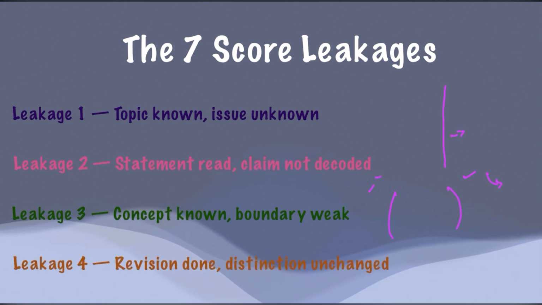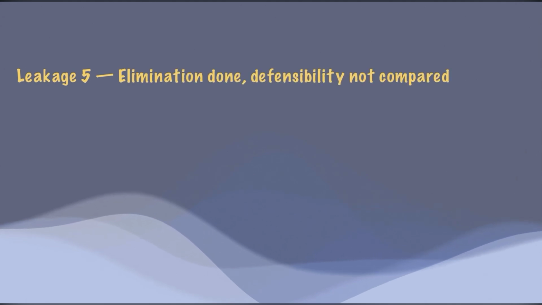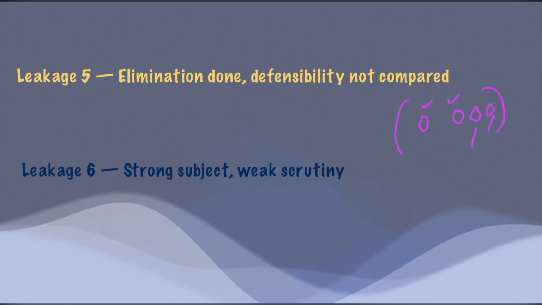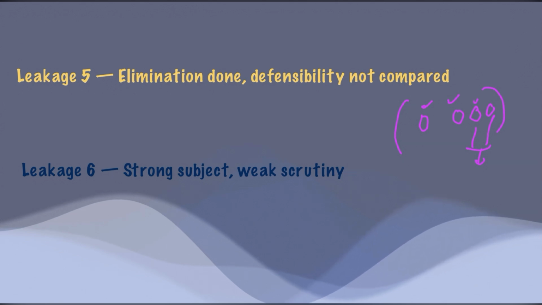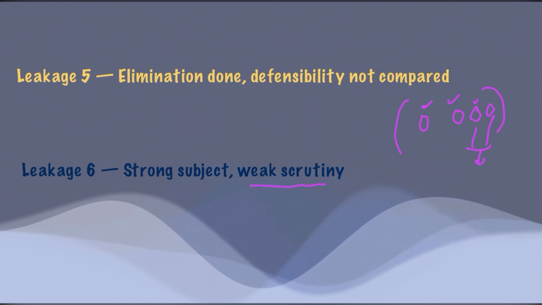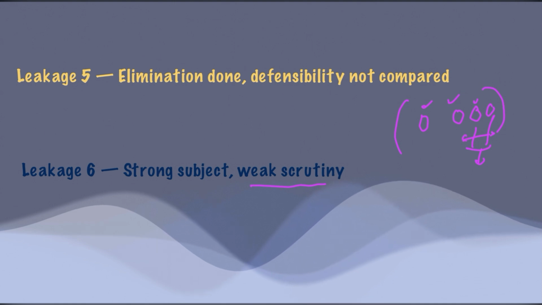After that, a distinction has to be made within the question itself among the options we have chosen. And after eliminating certain options, we have to defend ourselves on why we choose one particular option as the correct answer. For that, we need very good scrutiny. Even if we have strong subject knowledge, if this scrutiny is weak, then we may arrive at a wrong